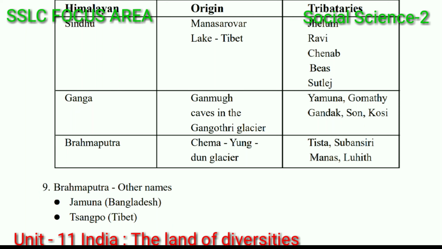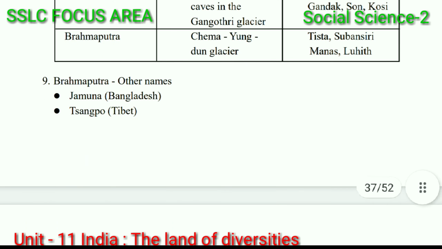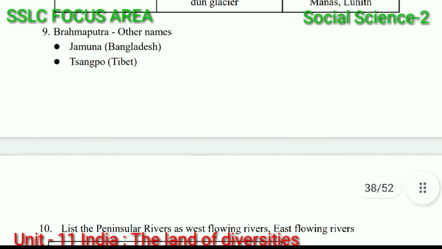Brahmaputra, the Brahmaputra River originates from Chemayungdung Glacier. Tista, Subansiri, Manas, Lohit are the tributaries of Brahmaputra. Brahmaputra, other names: in Bangladesh, Brahmaputra is known as Jamuna. In Tibet, it is known as Tsangpo.